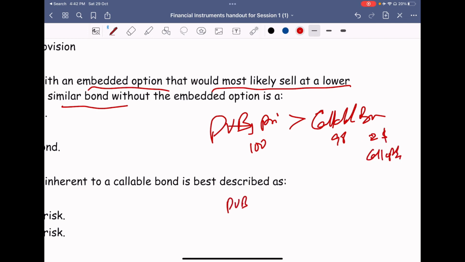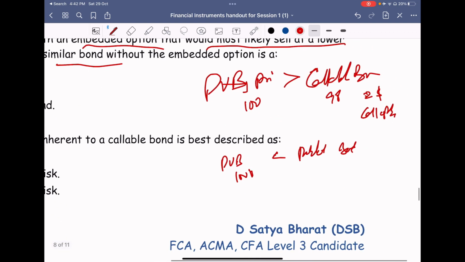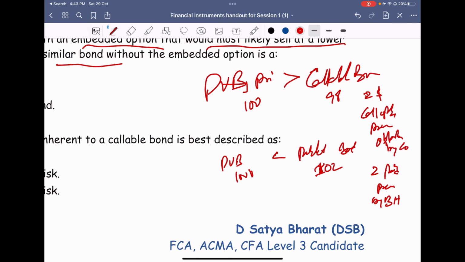Similarly, if the plain vanilla bond is $100, it will always be less than the putable bond, because the putable bond is always on a higher side. This $2 is the premium paid by the bondholder. And the $2 call option premium is absorbed by the company. Okay.